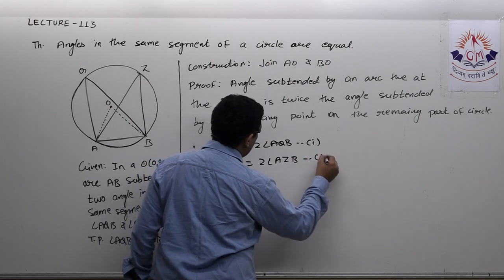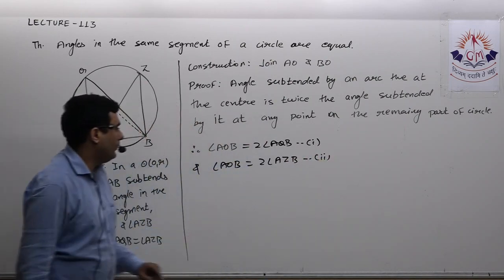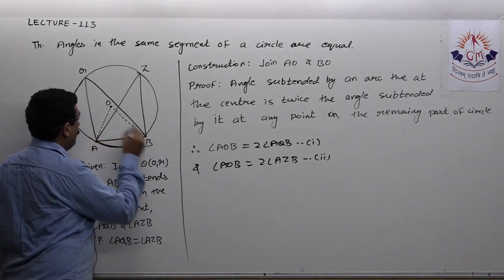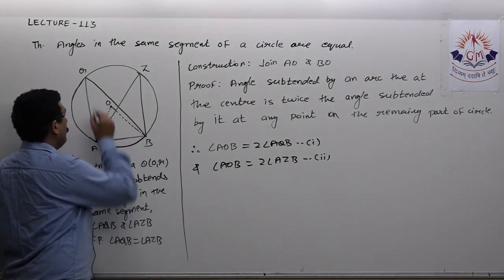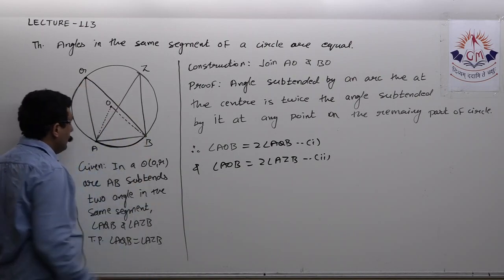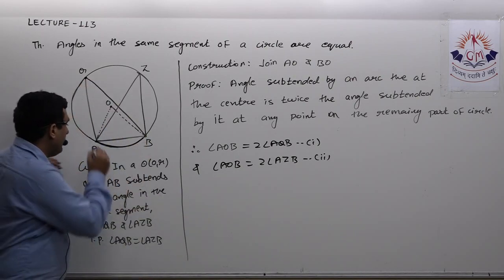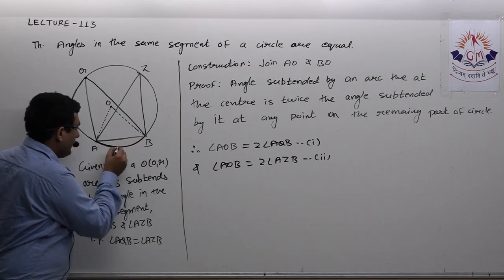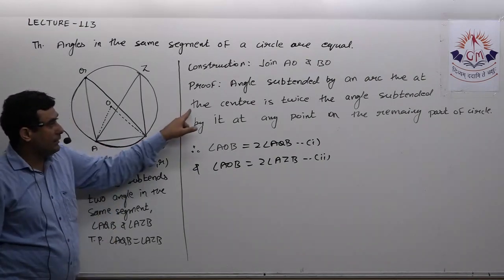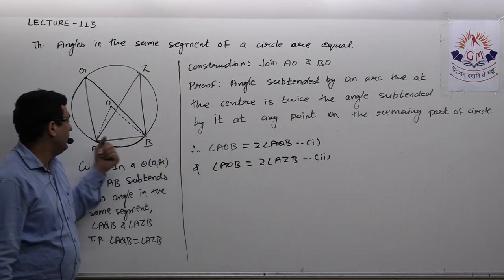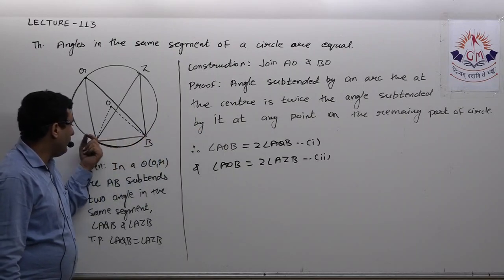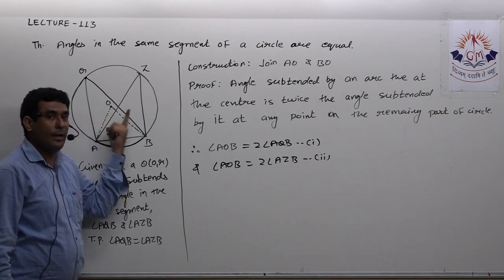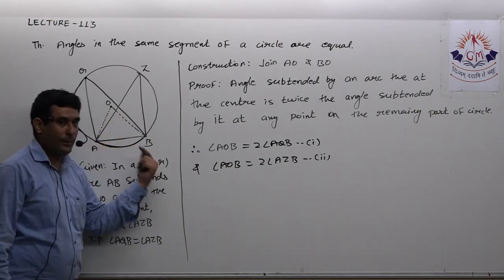We can write these two with the help of the same theorem, which says if there is an arc, it subtends one angle at the center and one angle at the remaining part. When I say remaining part, that means other than AB, because AB also subtends an angle at AB, and then this theorem won't be applicable. It is applicable only if one angle is at the center and another angle is on the remaining part, that means except AB.